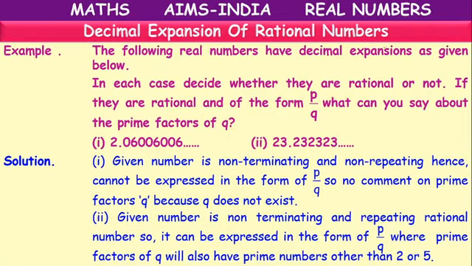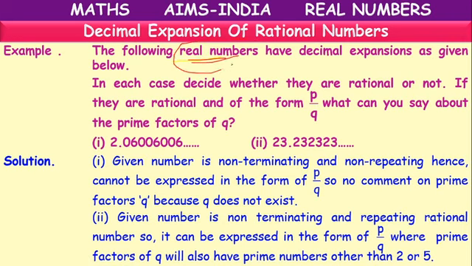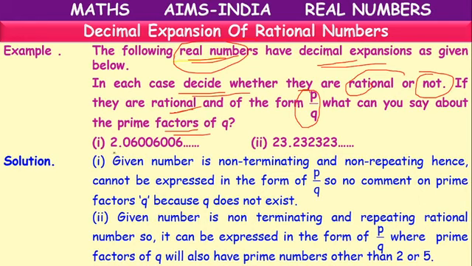Next question. The following real numbers have decimal expansions as given below. In each case, we have to check whether they are rational or not. If they are rational, if they are in the form of p by q, we have to tell about their prime factors. Here, what is the first decimal number?